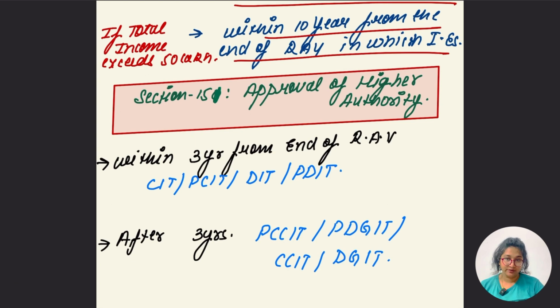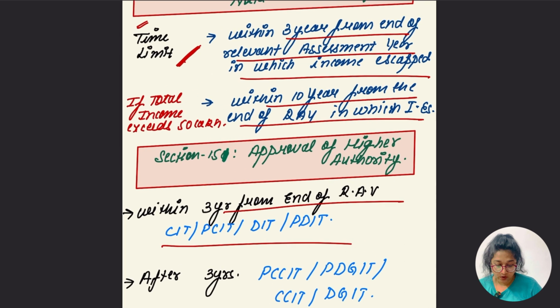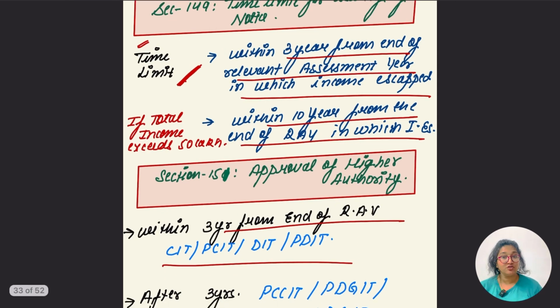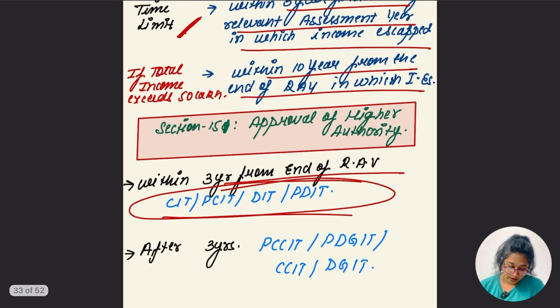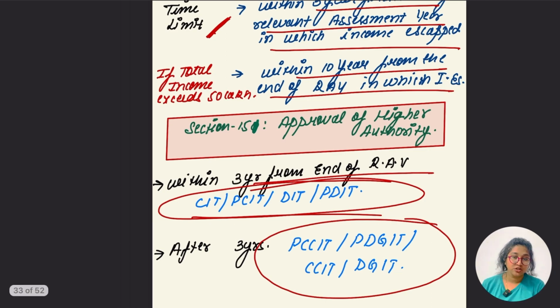In case of approval of higher authority under section 151, within 3 years from the end of the relevant assessment year, the approval is to be taken from CIT, PCIT, DIT, PDIT. In case the time limit is within 3 years from the end of the relevant assessment year in which income has escaped, the approval is to be taken from CIT, PCIT, DIT, PDIT. But after 3 years, the approval is from PCCIT, PDGIT, CCIT, DGIT. So they are the higher authority.